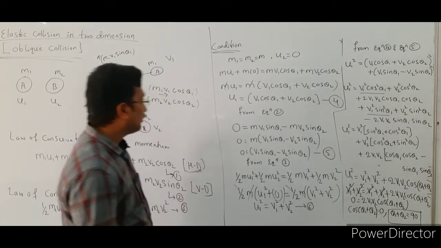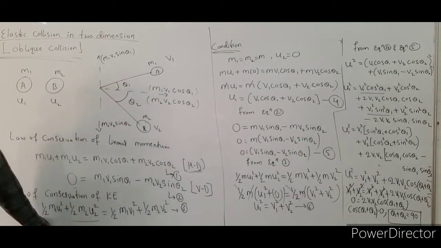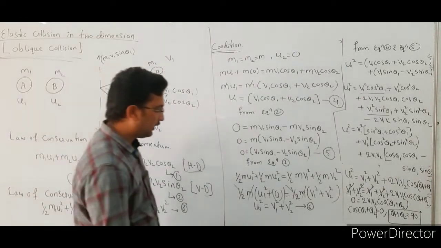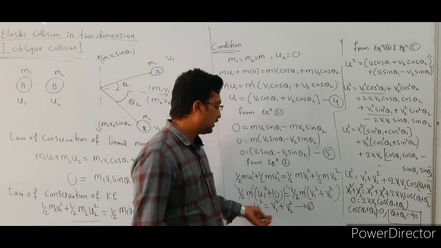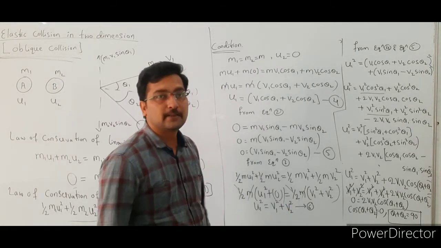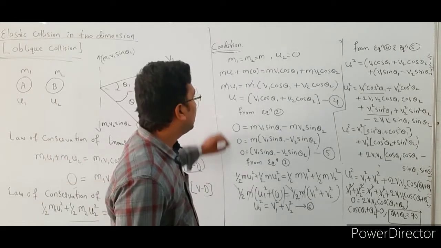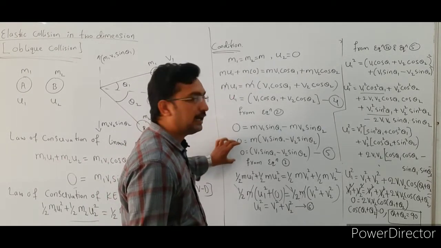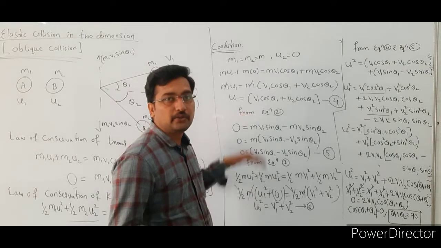So next we are applying the same condition for equation number 3. So we got the final expression: u1 square is equal to v1 square plus v2 square. So this is our equation number 6. After this we are squaring equation number 4 and 5. After that we are adding these two equations.